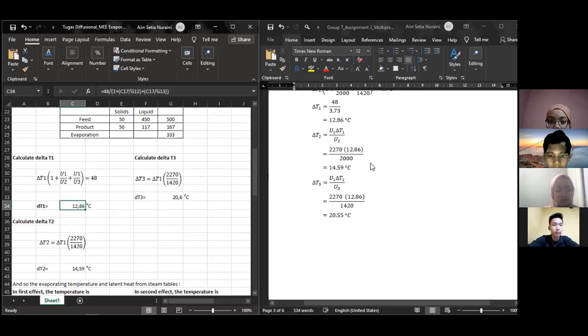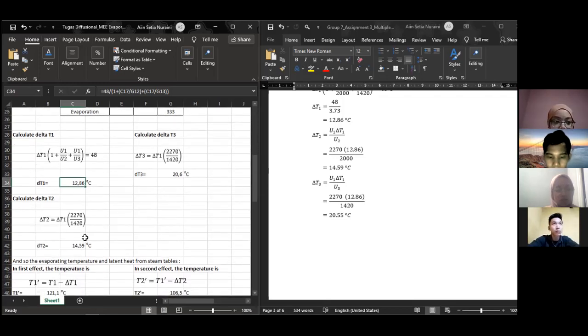So delta T2 is 14.59. We can see in this Excel, the answer is the same.